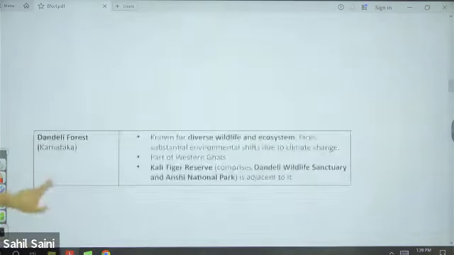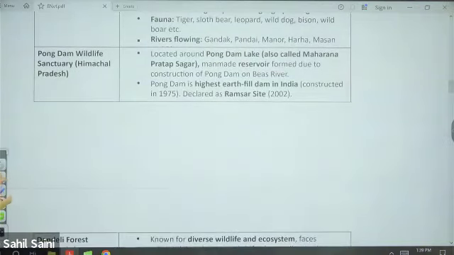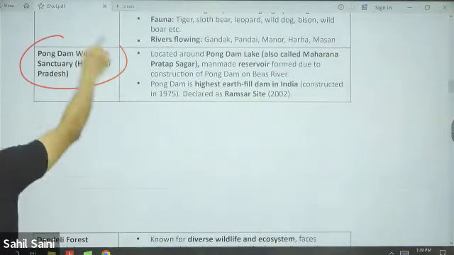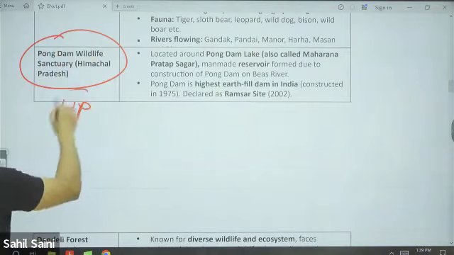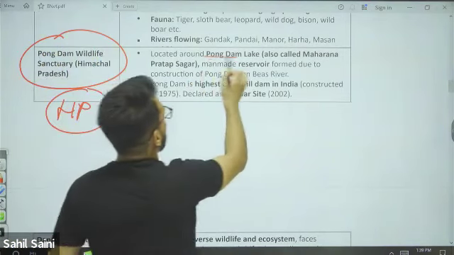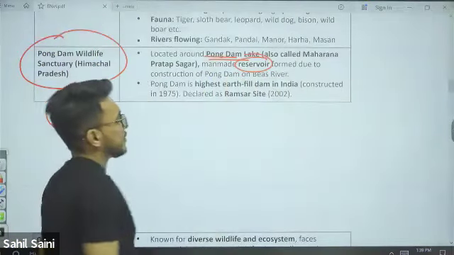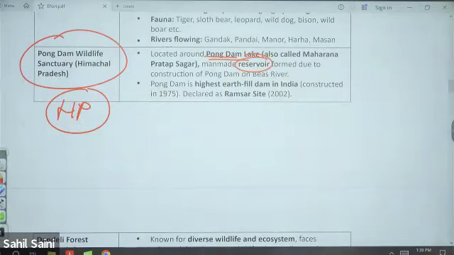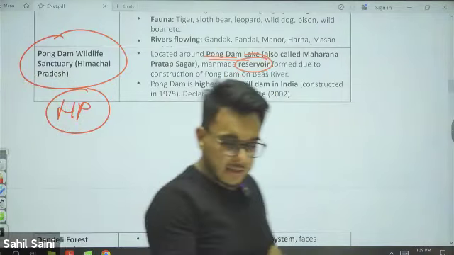Then Pong Dam Wildlife Sanctuary. Where is it located? Himachal Pradesh. Around the Pong Dam Lake, which is a man-made reservoir. It is also declared as a Ramsar site.